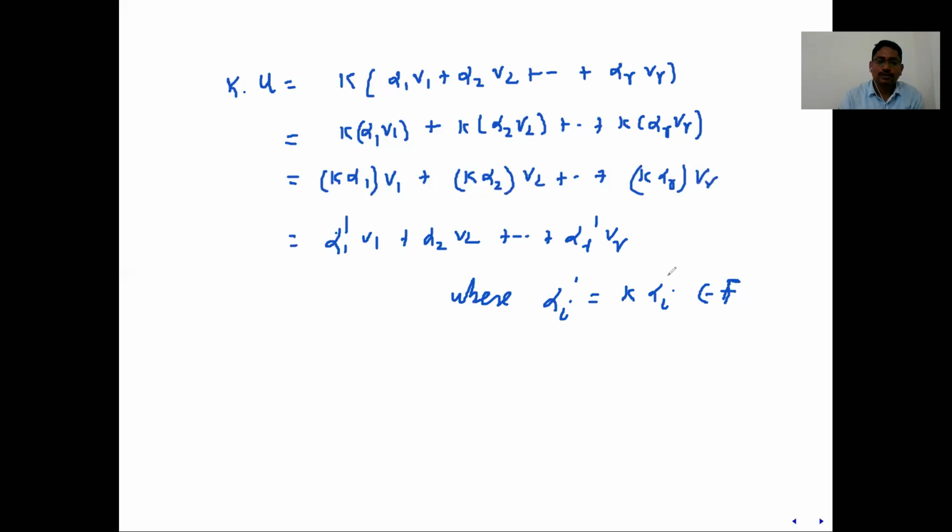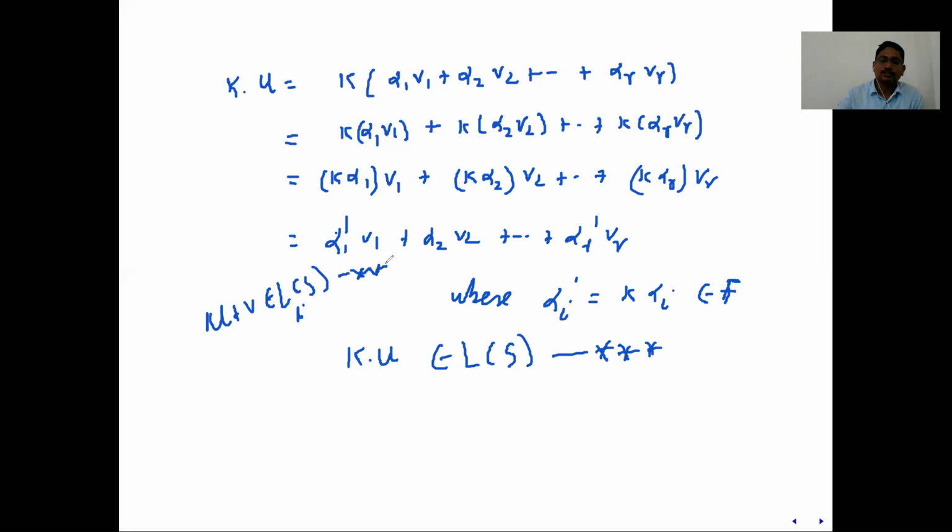So in this way, ku is a linear combination of vectors in set S. That is, ku belongs to L of S. So this was the third condition. The second condition you can mark as u plus v belongs to L of S, and the first condition is that it is non-empty.